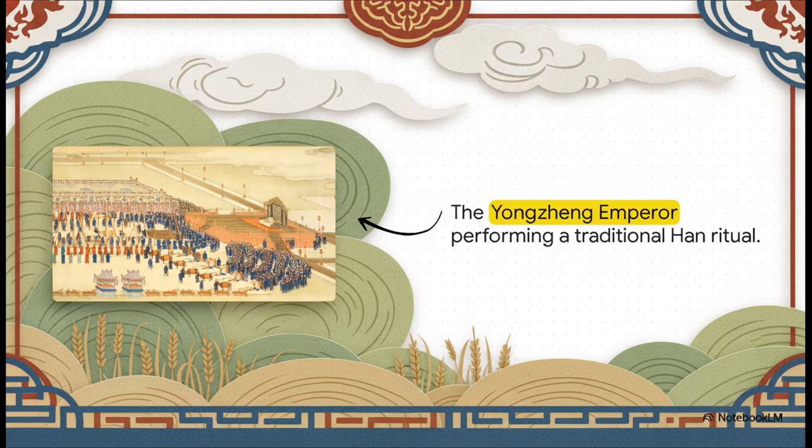Similarly, the Yongzheng Emperor, who remember was Manchu, would very carefully adopt ancient Han Confucian rituals, like the traditional ceremony of plowing the field. By performing these deeply traditional, highly symbolic ceremonies, the Qing emperors were constantly proving to the people that they legitimately held the mandate of heaven, the divine right to rule.